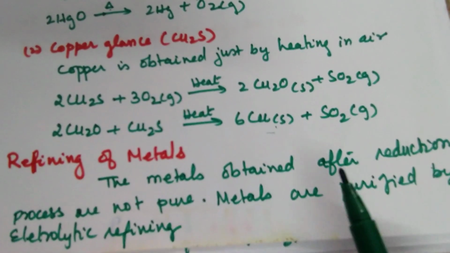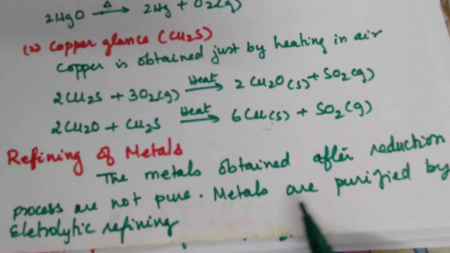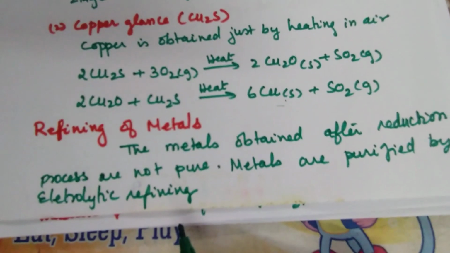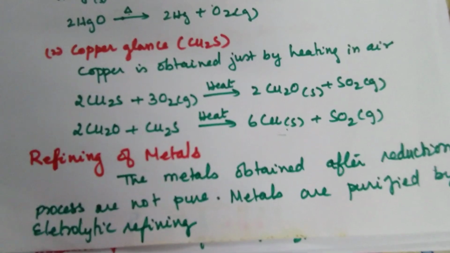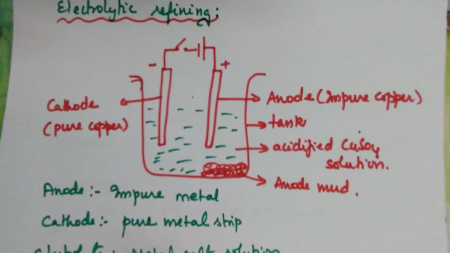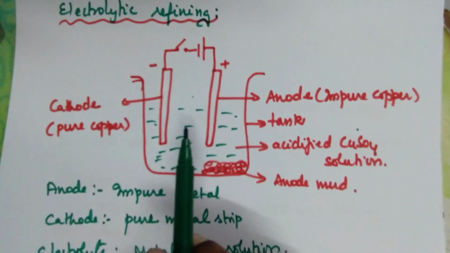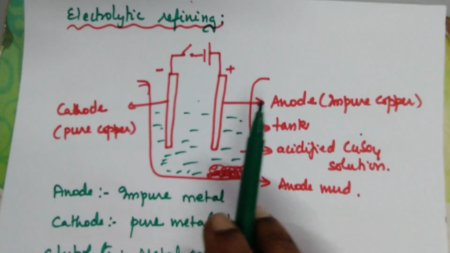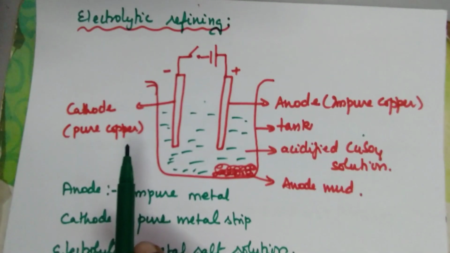The metal obtained after the reduction process is not pure. The metals are purified by electrolytic refining. Let us see what is electrolytic refining. Here we have anode, cathode, electrolyte. By passing current, we purify it. We get 99.99% pure metal. Any metal we can take.